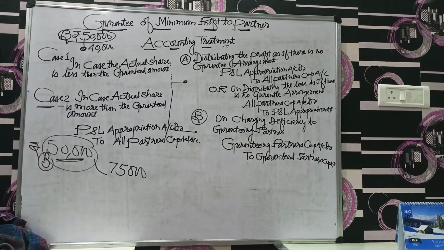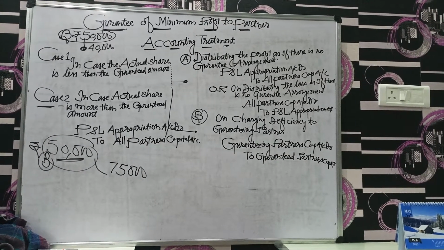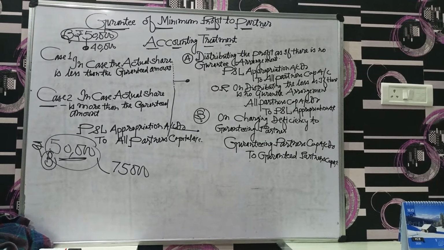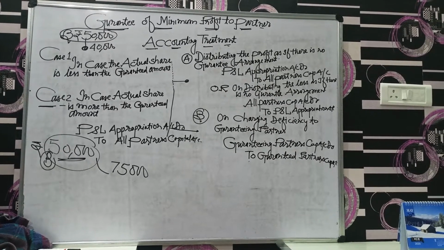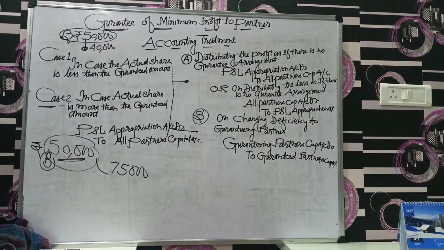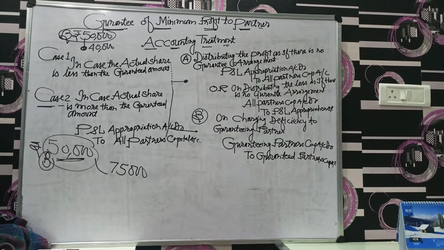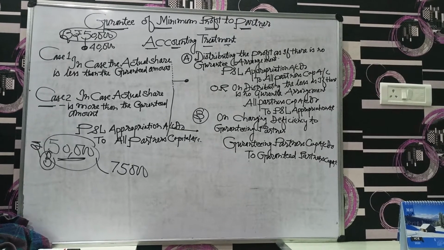Even if B were entitled to exactly 50,000, at that time also we don't have any problem. In that condition there is no question of the guaranteed amount, because the guaranteed partner's share would be more than the guaranteed amount.